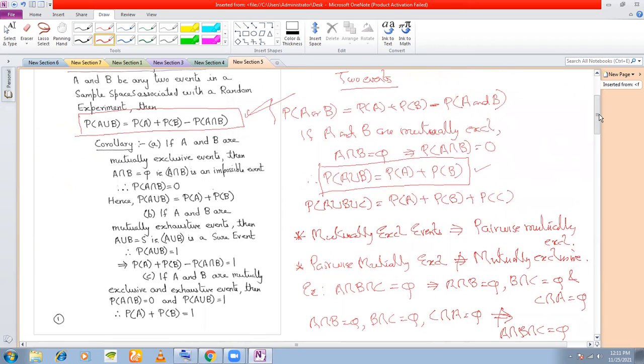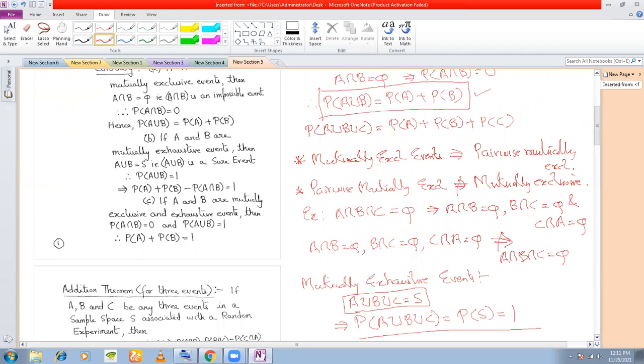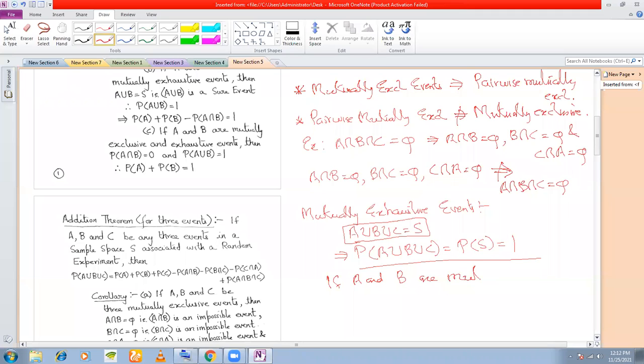So now, in this definition, P(A) plus P(B) minus P(A intersection B). If A and B are mutually exhaustive events, then what can you say about P(A union B)?